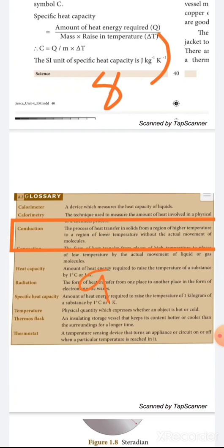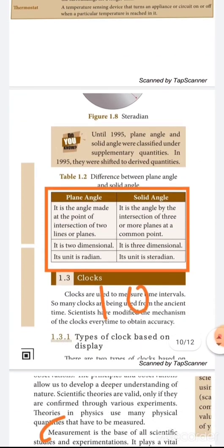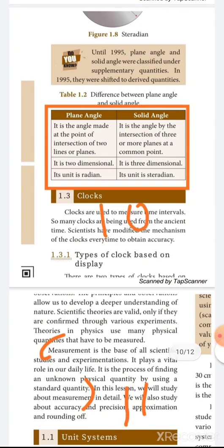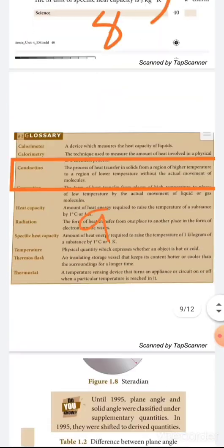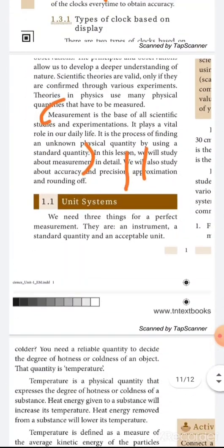Then what is the difference between plane angle and solid angle? Page number 5, Table 1.2. Plane angle and solid angle. The 3 points are given. 11th question: what is measurement?